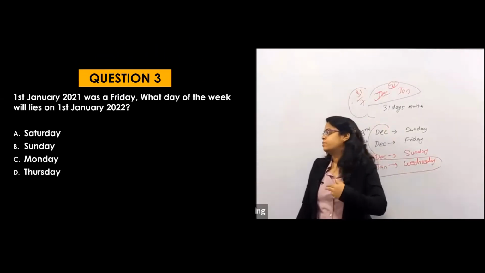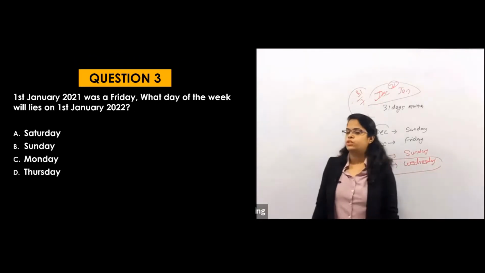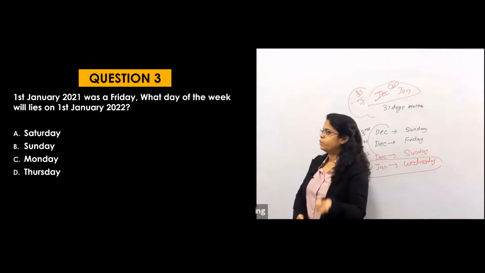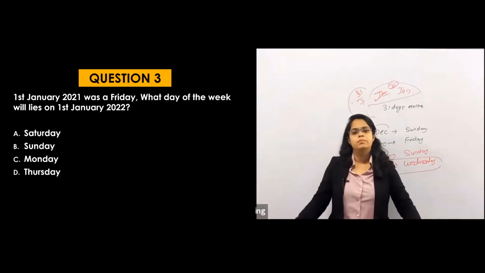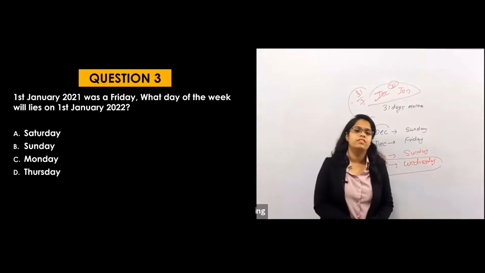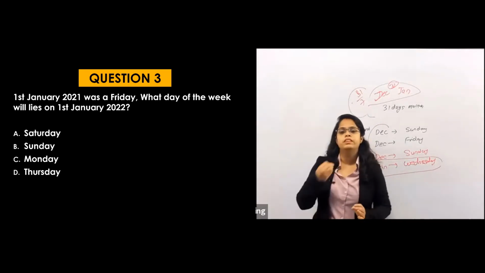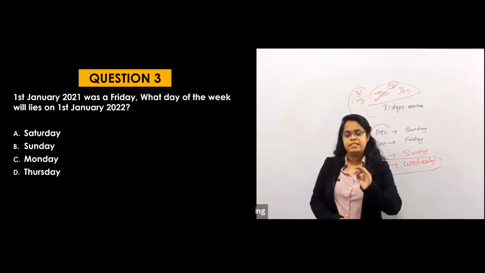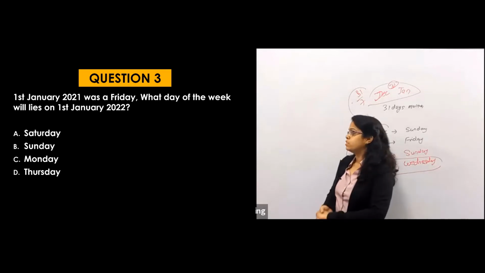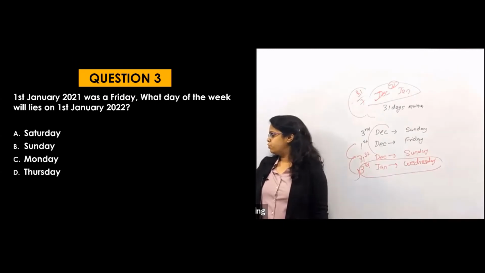Now this question is in front of you and you can answer orally too. As I know that 1st Jan 2021 to 1st Jan 2022, there is no leap year. So if in 1st Jan 2021 there was a Friday, that means next year there will be Saturday. This is an oral question, a conceptual question actually, there is no need to solve. As I said, your birthday comes one day later the next year except in a leap year. So if anyone has a birthday on 1st Jan 2021 and it was a Friday, that means next year your birthday will be on the Saturday. Okay, so let's go for the next question.